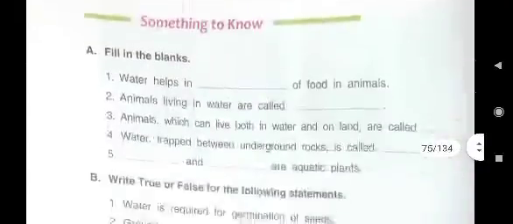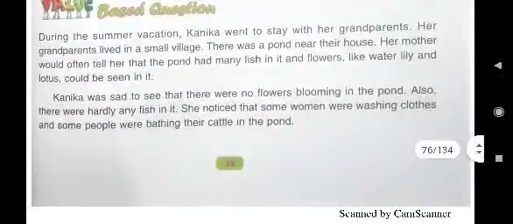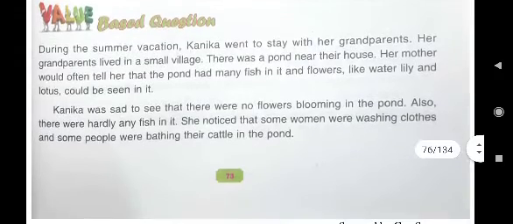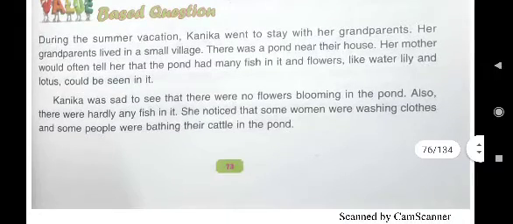Now some value based questions. Here you see, value based questions. You all know these questions inculcate moral values in us. Here you see what is written. During the summer vacation, Kanika, a name of a girl, went to stay with her grandparents. In summer vacation, as you go like this, Kanika also went to stay with her grandparents.